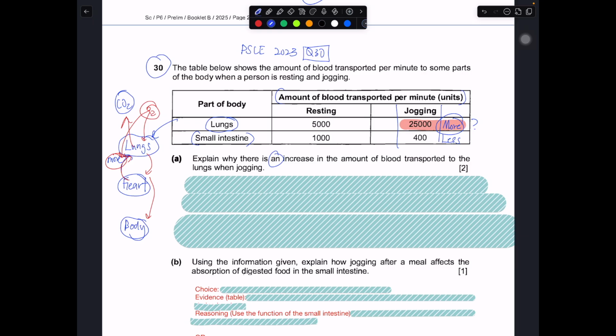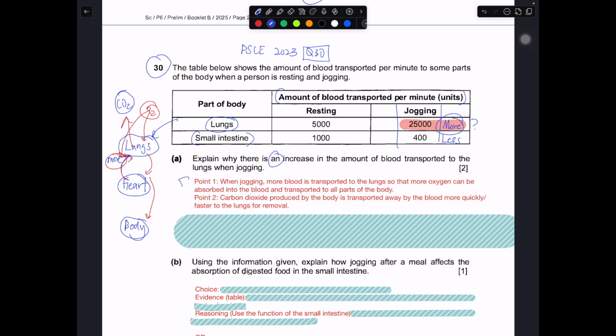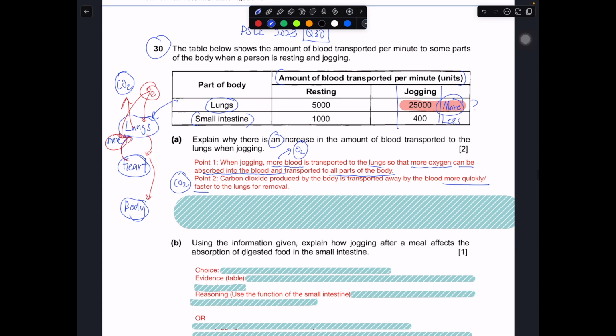Okay, so in this case, there are actually two ways to answer this. The first point: when jogging, more blood is transported to the lungs, so more oxygen can be absorbed into the blood and transported to all parts of the body. So the first part is really talking about the oxygen. The second part is really talking about the carbon dioxide. This is the second focus. Carbon dioxide produced by the body is transported away by the blood more quickly to the lungs for removal, because you have more flowing into the lungs and away from the lungs as well.